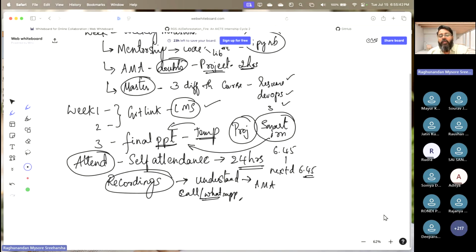Remember, guys, we are somewhere around 3,500 plus students. Imagine at least 10% of them texting me. It will be somewhere around 350. I cannot answer them, so kindly be aware of that. All the instructions will be given to you in the WhatsApp as well as in the Telegram group. So don't worry about that.